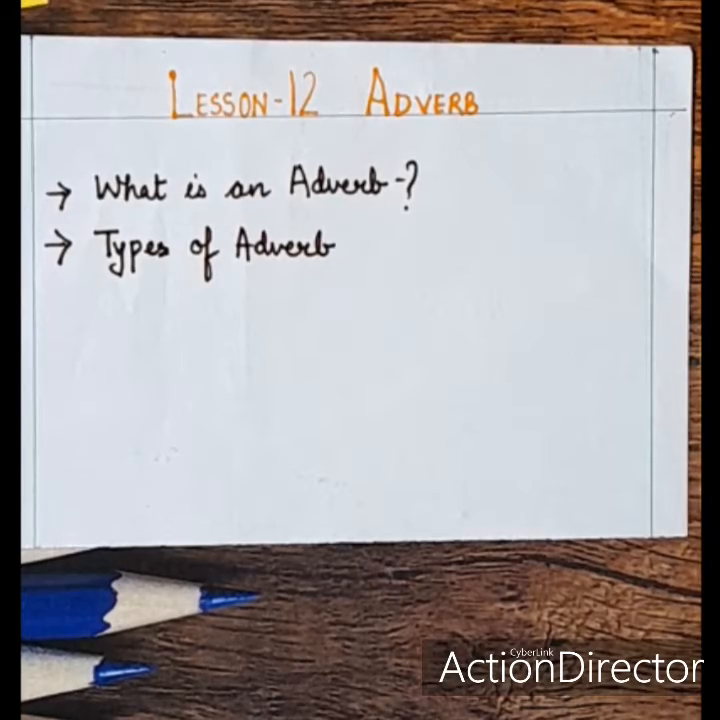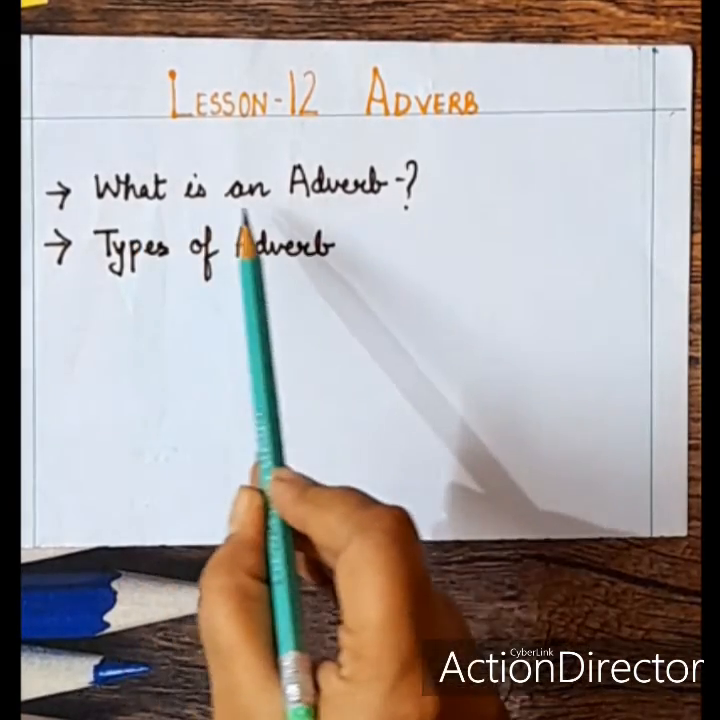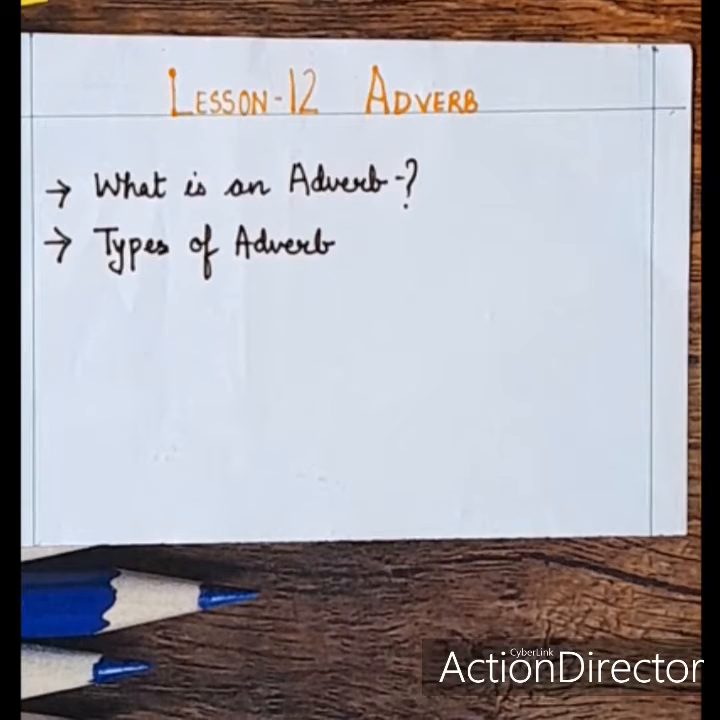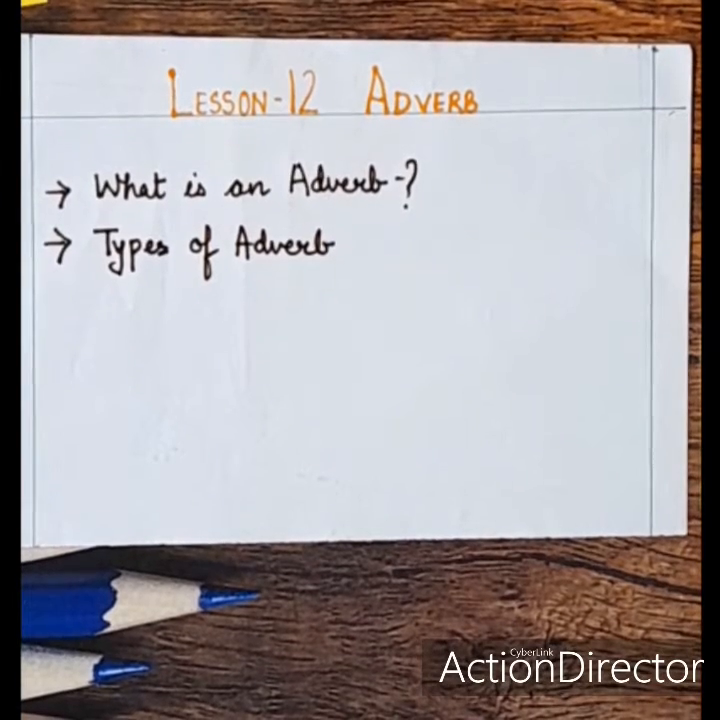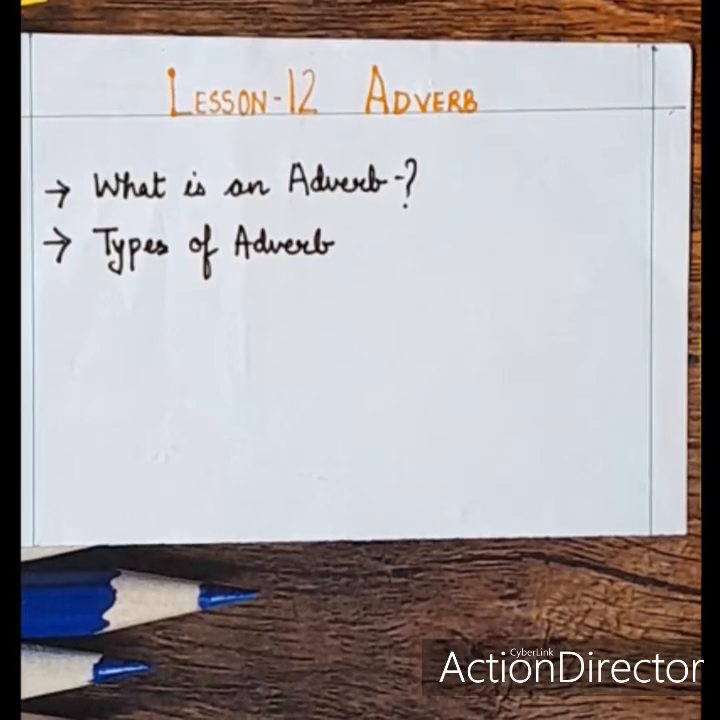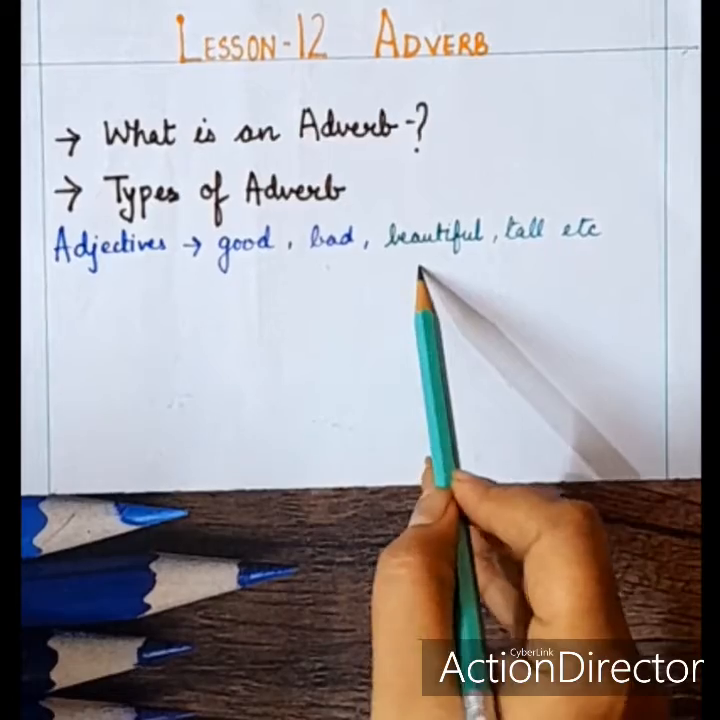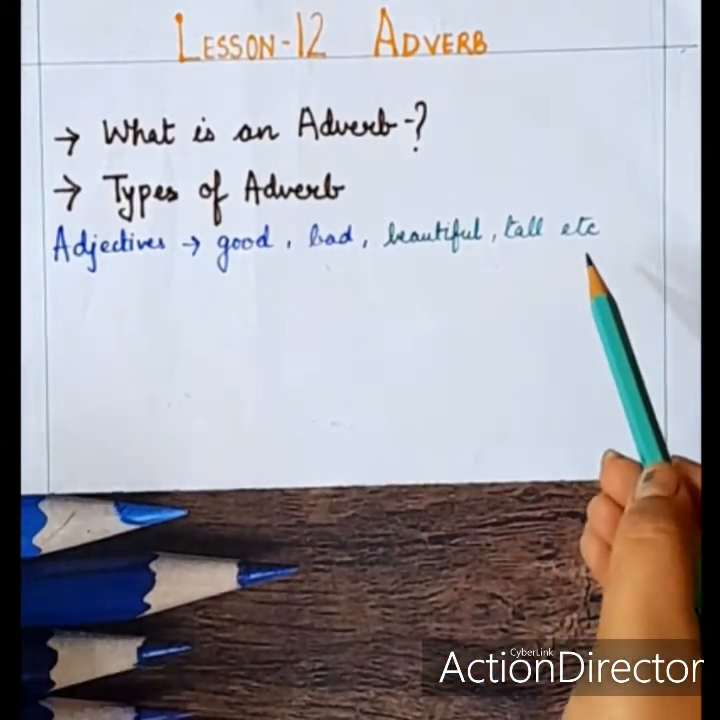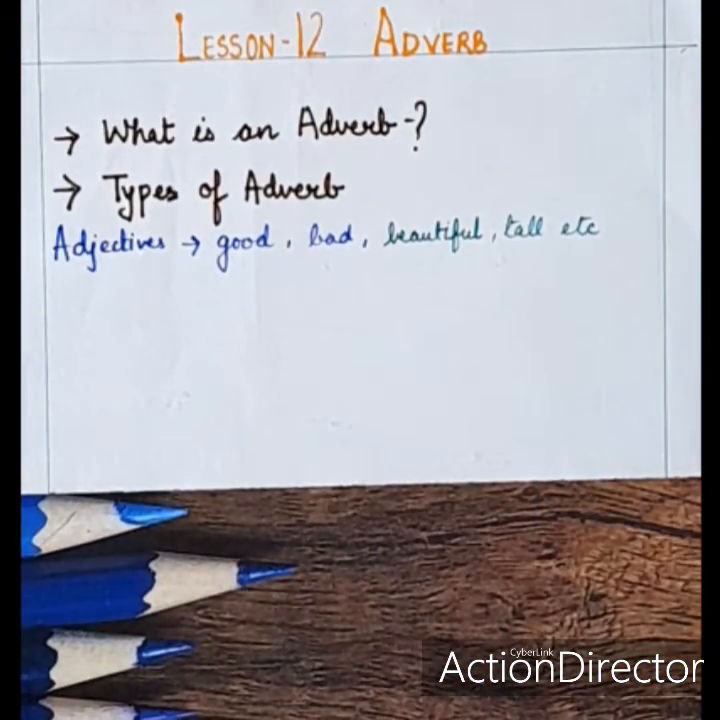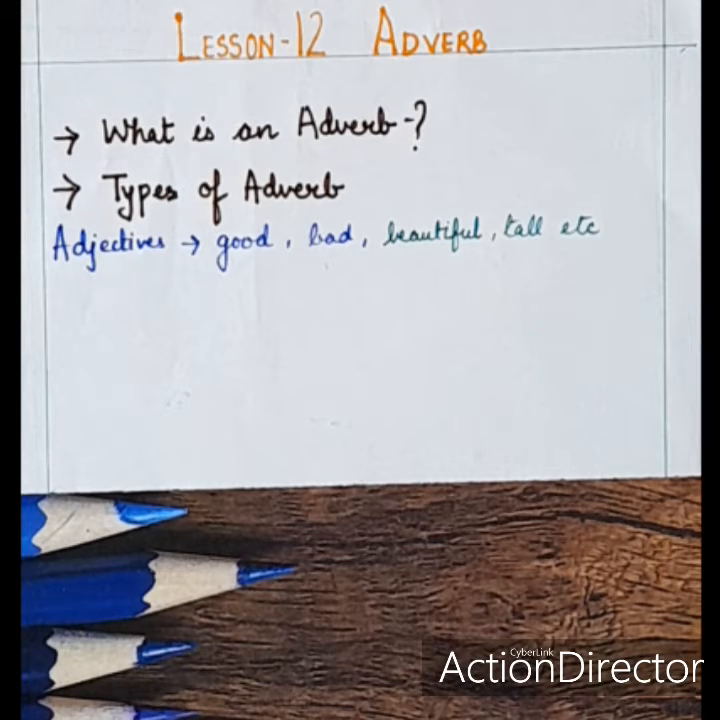So let me ask you a question first. What is an adverb? Some people say that adverbs are like adjectives. You know adjectives? Words like good, bad, beautiful, tall, short, etc. They give information about nouns. Some people say adverbs give information about verbs, but that is half correct because adverbs are very talented verbs.